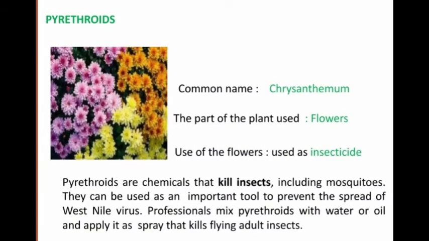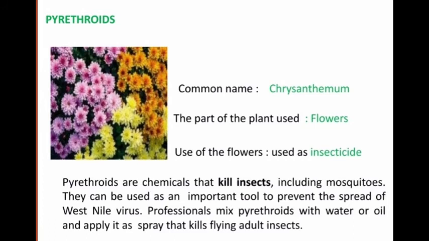Next alkaloid, pyrethroids. Pyrethroids are extracted from the plant chrysanthemum. The common name is chrysanthemum; the scientific name is not given here. The part of the plant used is flowers. Chrysanthemum flowers come in different colors, and the chrysanthemum is an ornamental potted plant. Now we grow these plants in pots in our homes. The flowers are used as insecticide, to kill the insects which damage the crop plants.